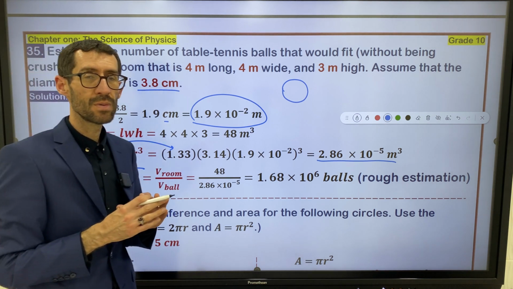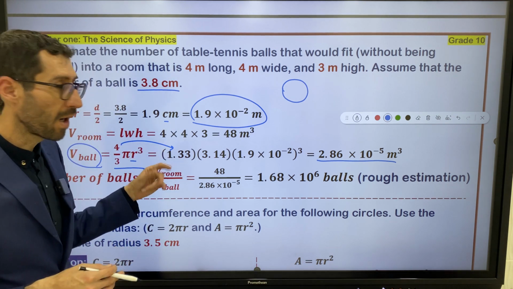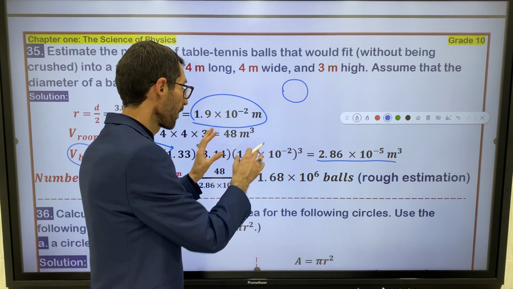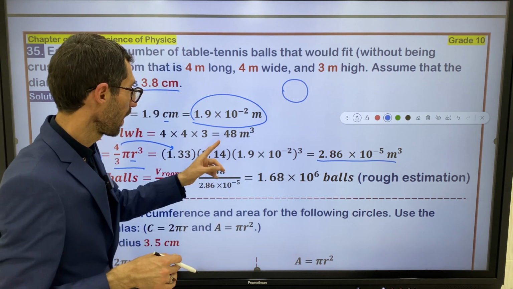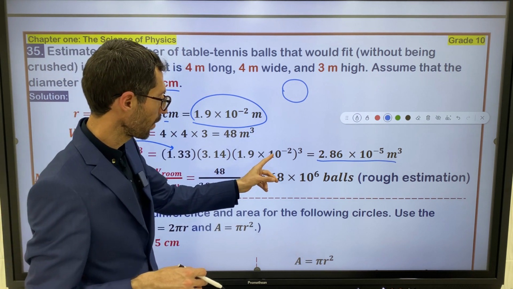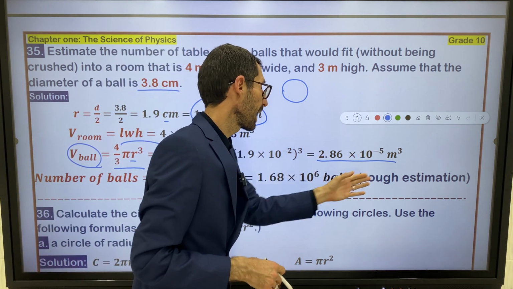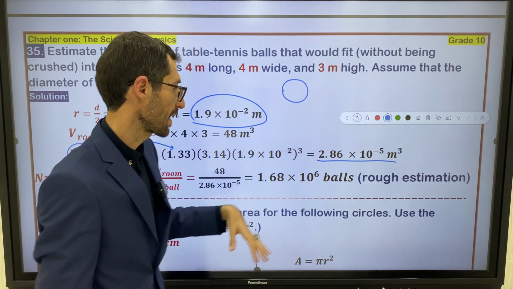You have to cube the radius, 1.9 times 10 to the power negative 2. Right now, you have to cube the entire bracket, and the entire answer is the last answer.